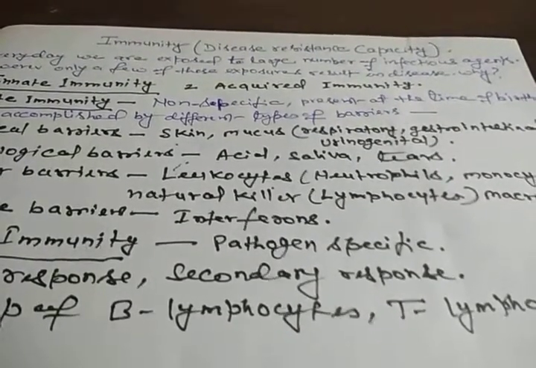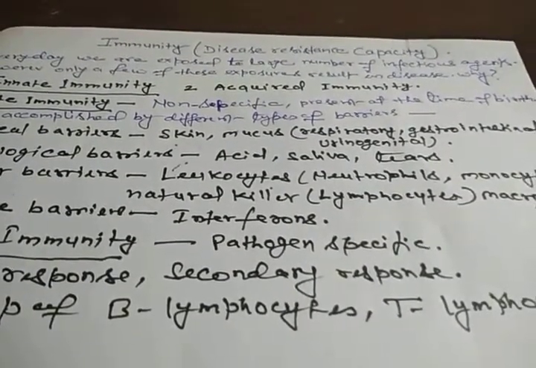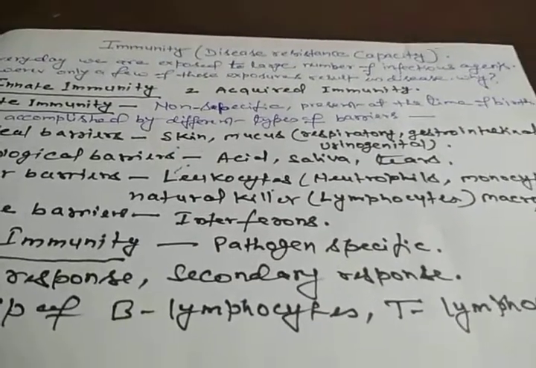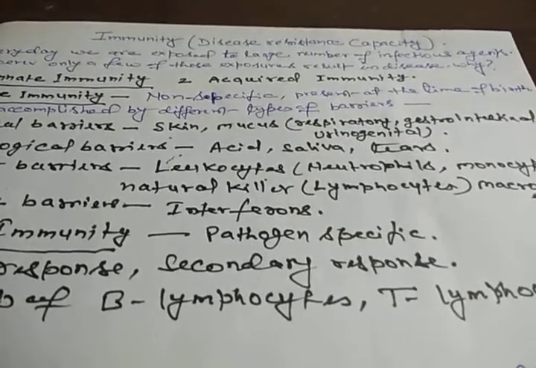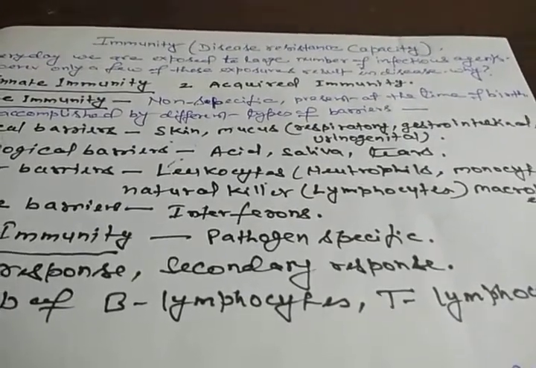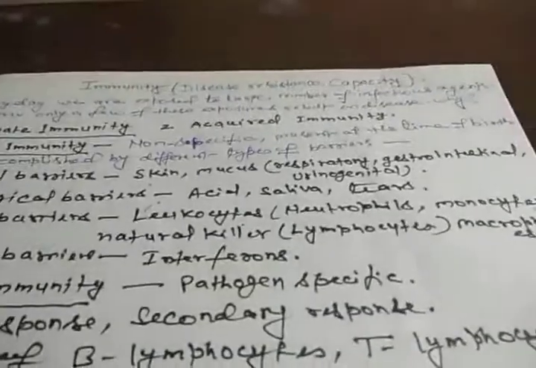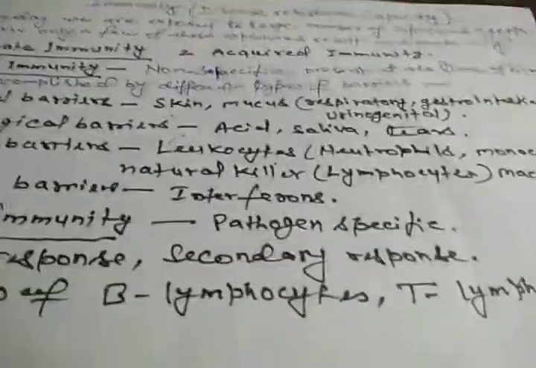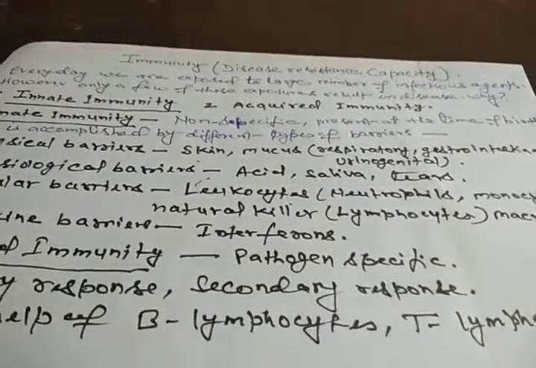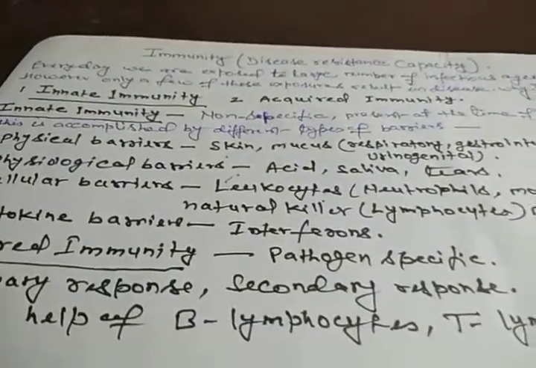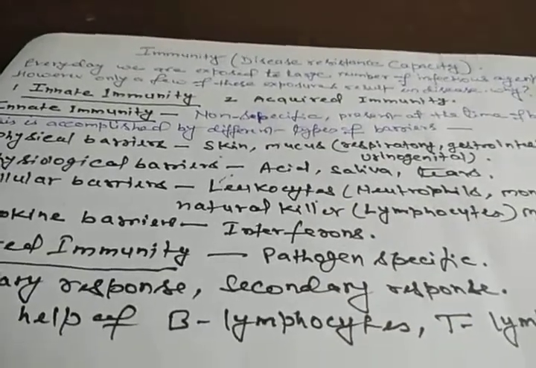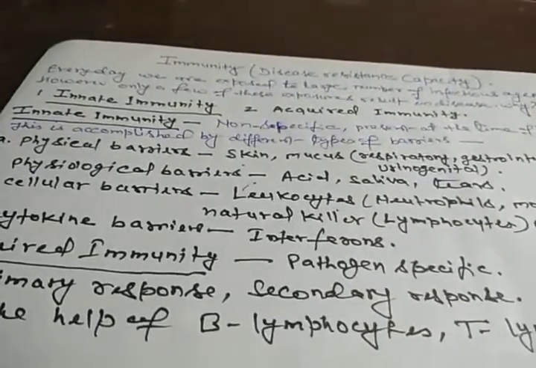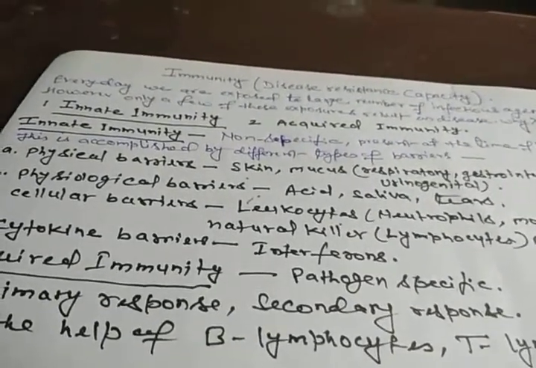This saliva contains different enzymes like lysozyme that also kills bacteria. Tears are secreted from our eyes, and these tears also contain lysozyme enzyme that can kill microorganisms. So these are the physiological barriers: acid in the stomach, saliva in the mouth, and tears from the eyes.